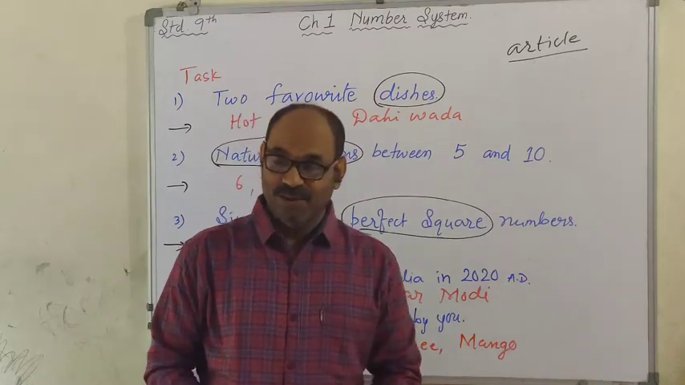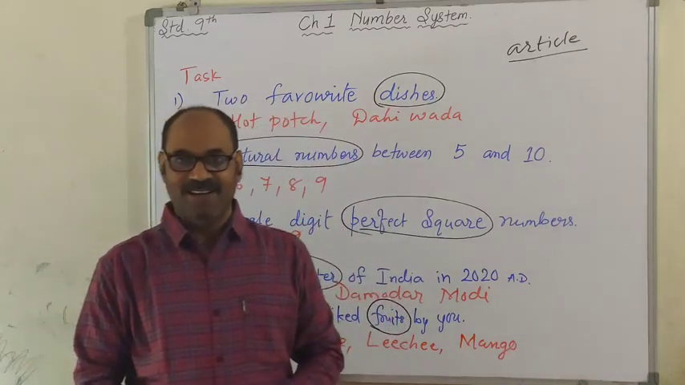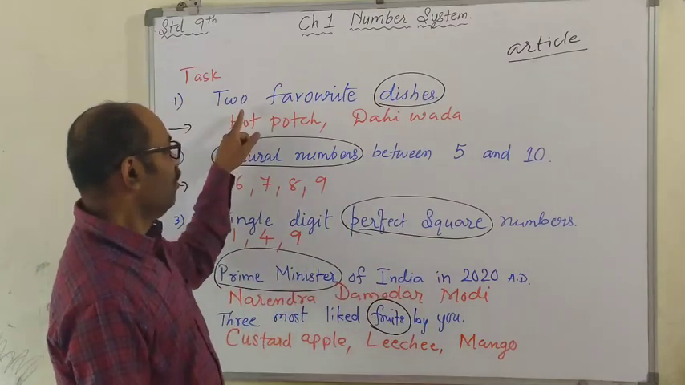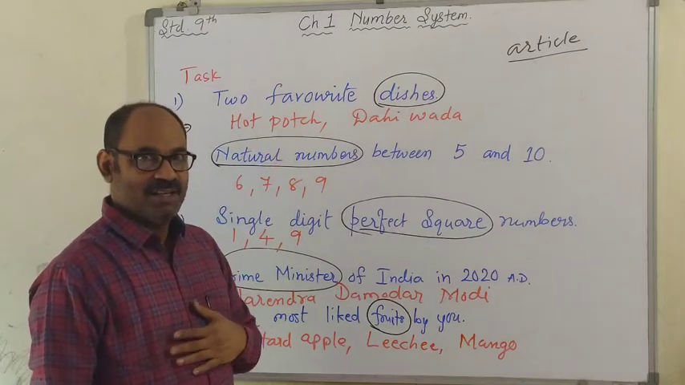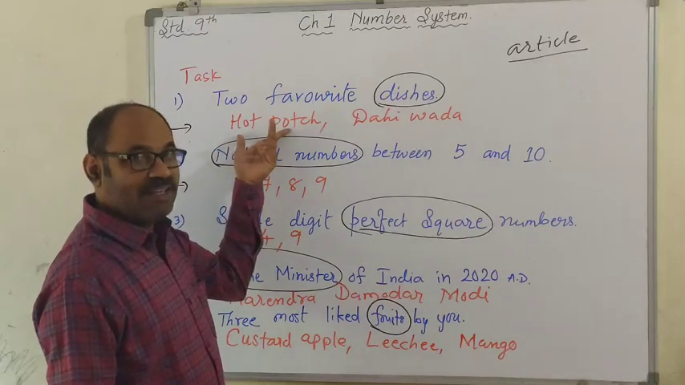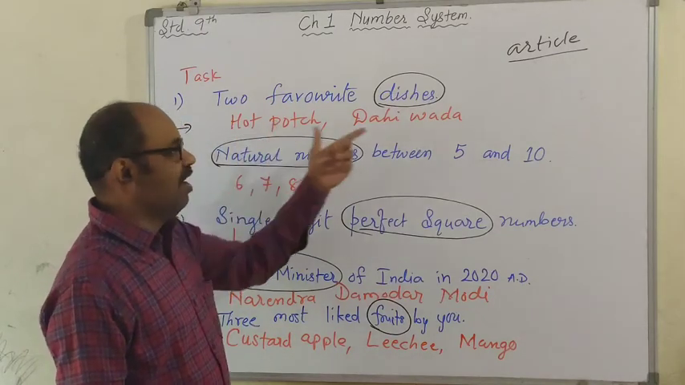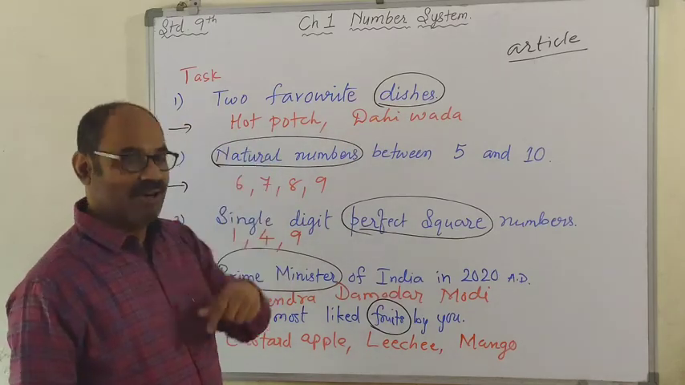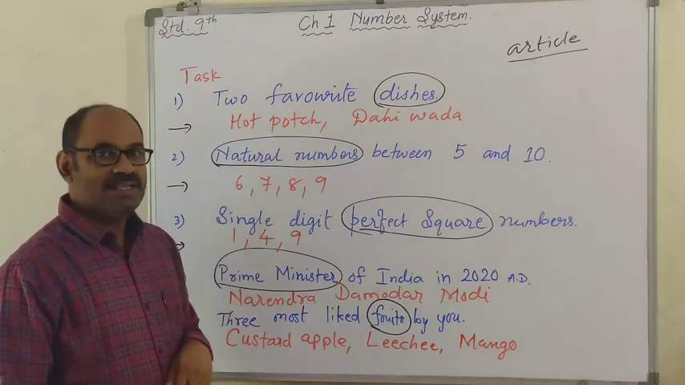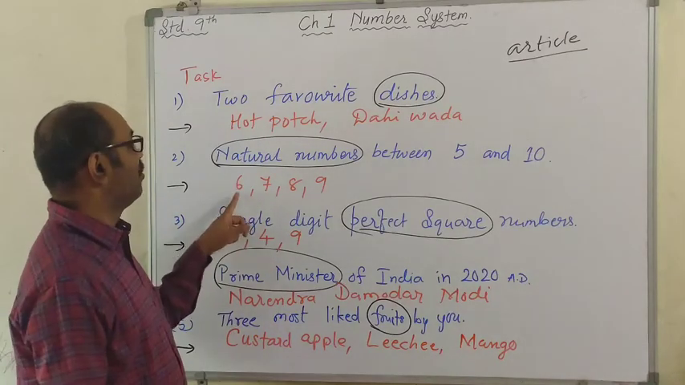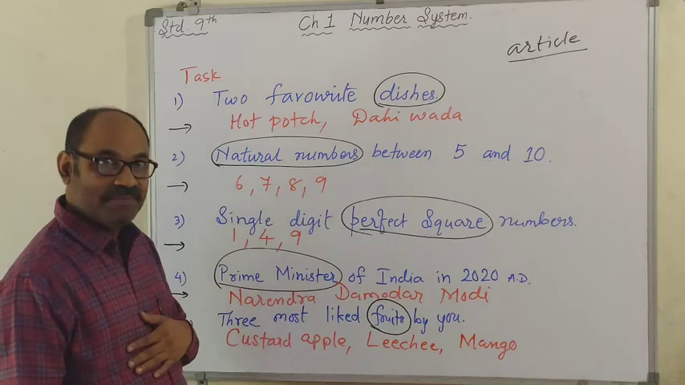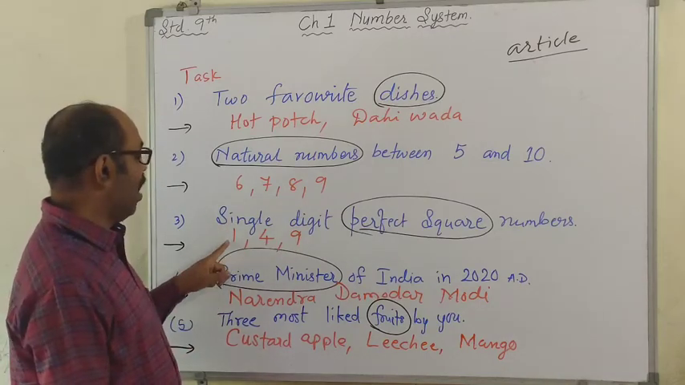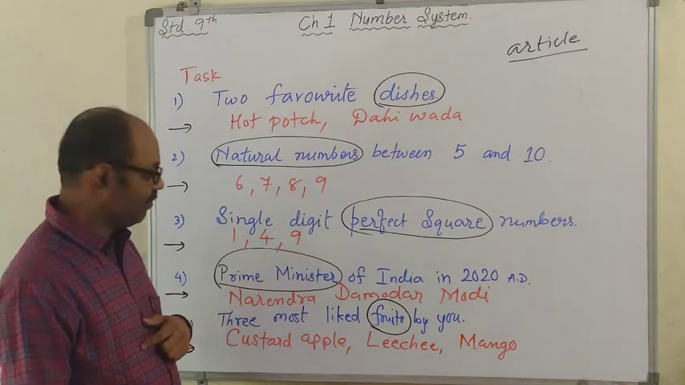I'm ready. So should you be, right? So now let's discuss. Please pay attention. Two favorite dishes. For me, it is hot pot, that is kadi khichdi, and dahi vada. Alright? Tally with yours. Natural numbers between 5 and 10. I wrote 6, 7, 8 and 9. Single digit perfect square numbers: 1, 4 and 9.